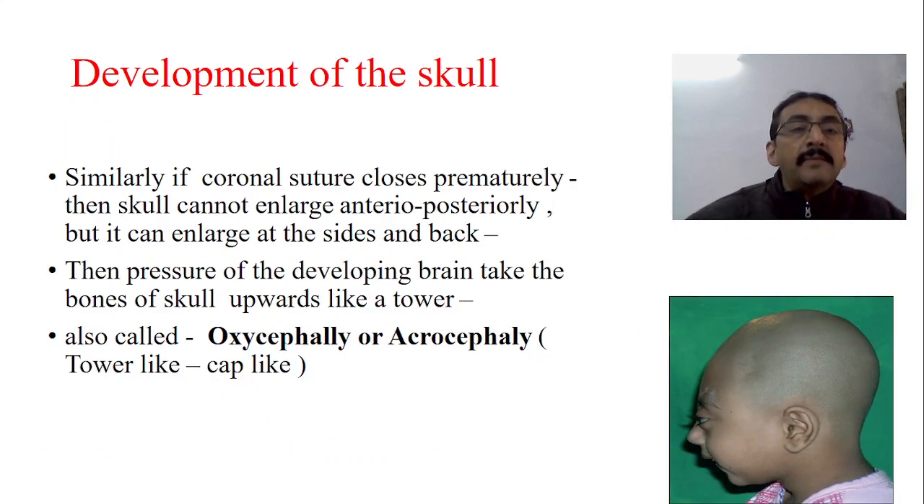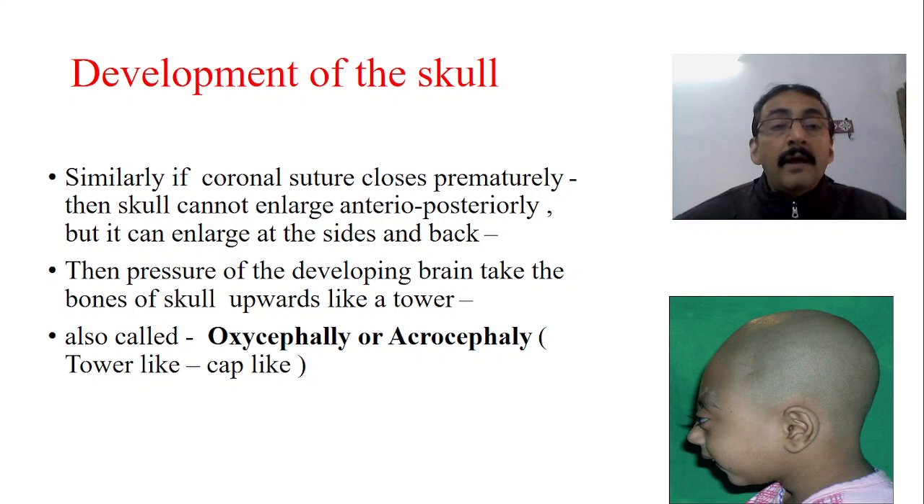Similarly, if the coronal suture closes prematurely, then the skull cannot enlarge anteroposteriorly. In the first case, the sides cannot enlarge, only anteroposteriorly it is enlarging, therefore it leads to an elongated, narrow shape. But here the problem is the coronal suture: if it is prematurely closed, then anteroposteriorly it cannot enlarge. But it can enlarge on the sides and the back.